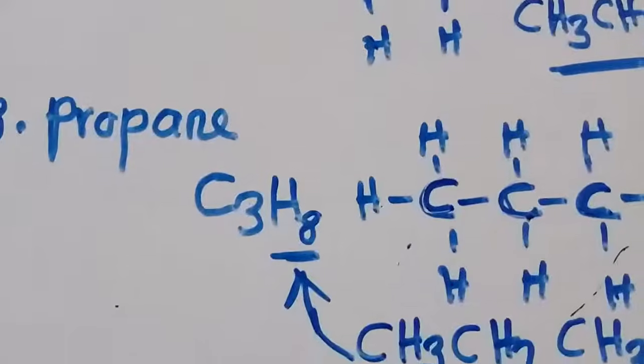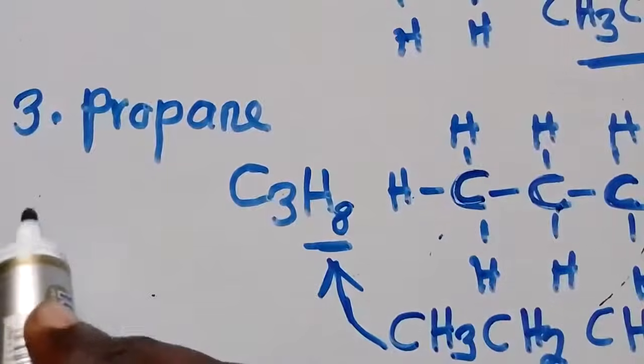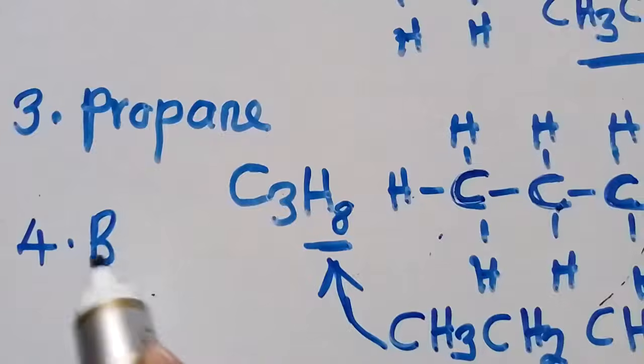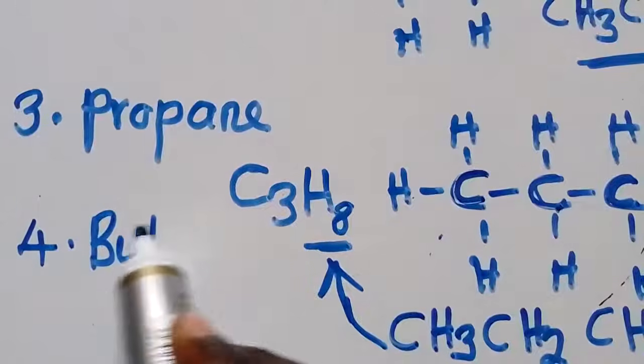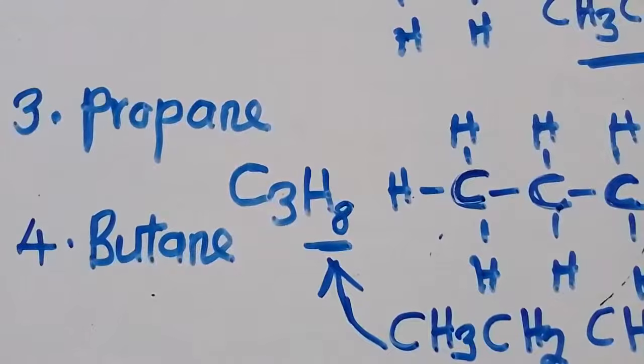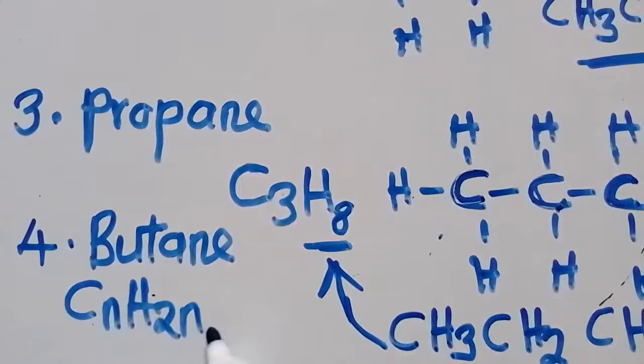So if you were told to write the fourth member, this is your work. The fourth member is what? I said you should start with what? But. You put ANE. It becomes what? Butane. So the fourth member is butane. N there on the formula. Which formula? This formula. This is the formula we are using. So N is what? 4. You put a 4 there.